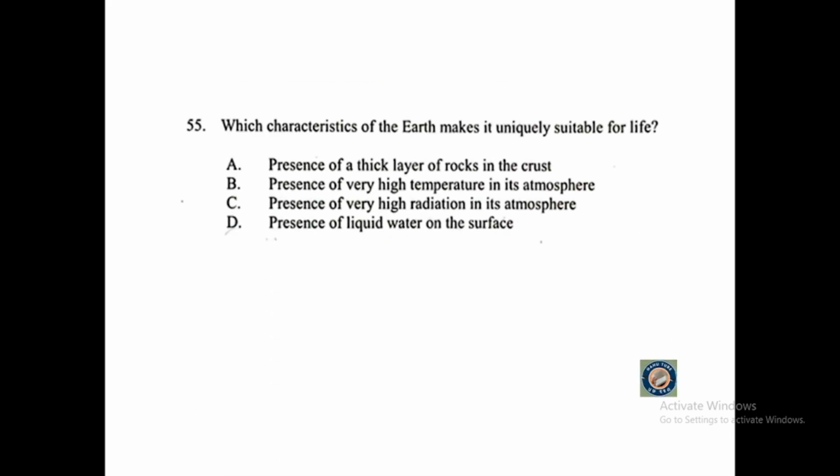Question number 55. Which characteristics of the Earth makes it uniquely suitable for life? A. Presence of a thick layer of rocks in the crust. B. Presence of very high temperature in its atmosphere. C. Presence of very high radiation in its atmosphere. Or D. Presence of liquid water on the surface.